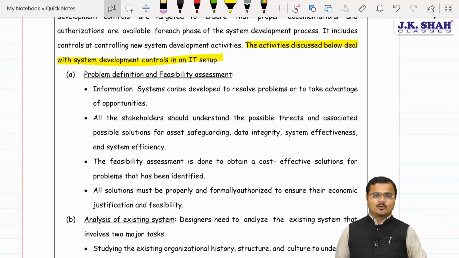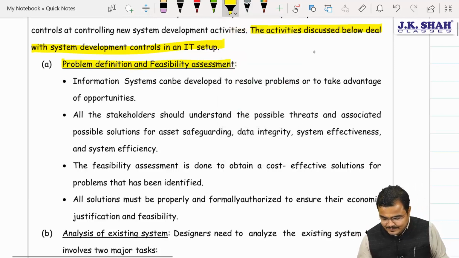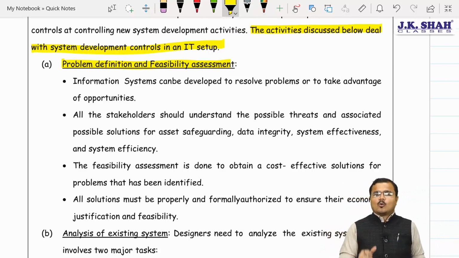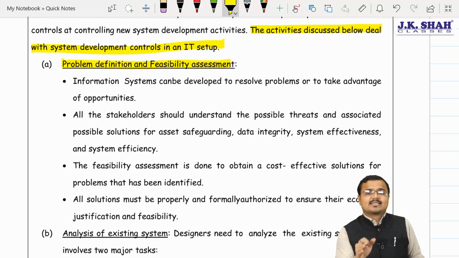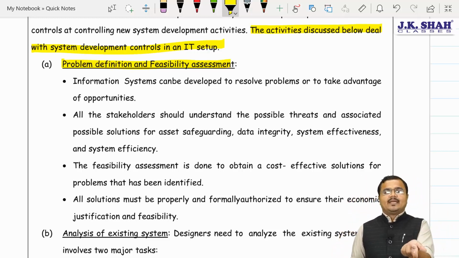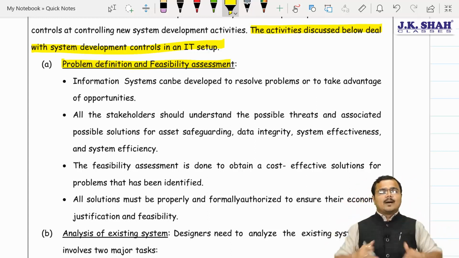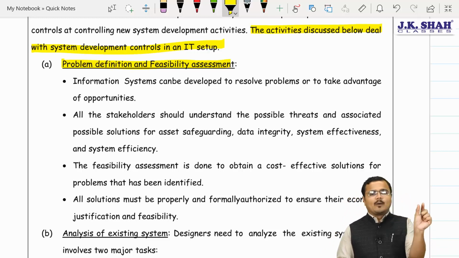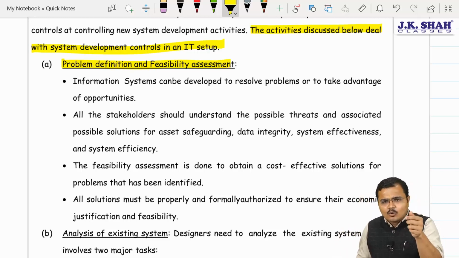system development management control. The first and foremost one, Chartered, is what? Sir, problem identification and feasibility assessment. Try to identify the problem areas, whatever major issues we are facing in the organization; we first need to identify those. We need to design and develop this system to resolve that problem, or sometimes our existing system is there but we would like to upgrade it in the best manner to gain competitive advantage. Then also the first and foremost requirement is what? Sir, problem identification, and to understand its feasibility, how valuable it is.